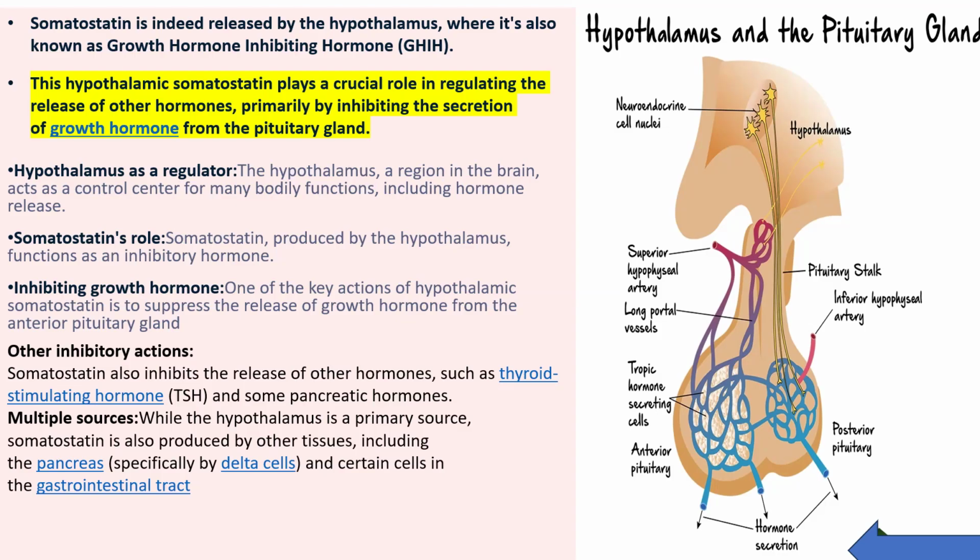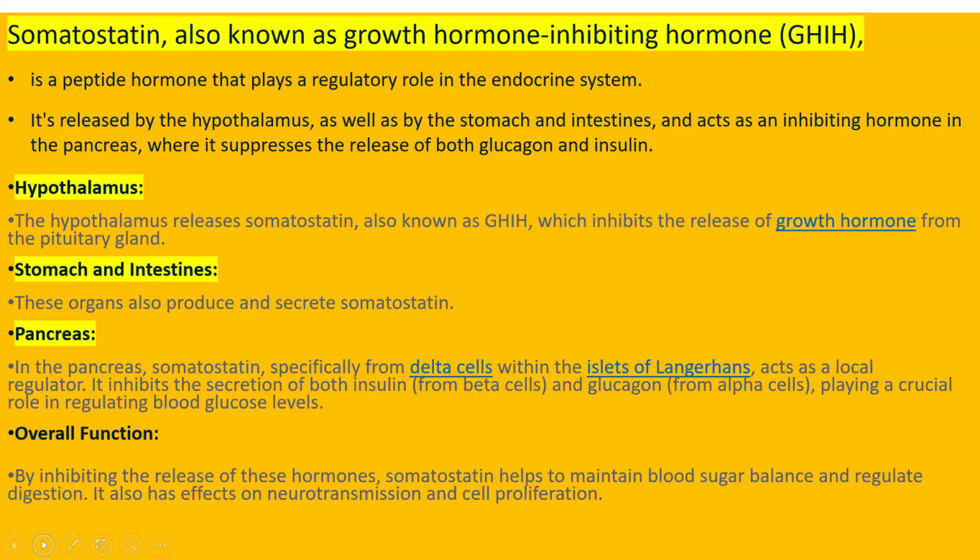While the hypothalamus is a primary source, somatostatin is also produced by other tissues, including the pancreas. The pancreas, specifically the delta cells of the pancreas, secretes somatostatin, and it is also in your GI tract, the gastrointestinal tract, such as the stomach. Somatostatin is a growth inhibiting hormone.